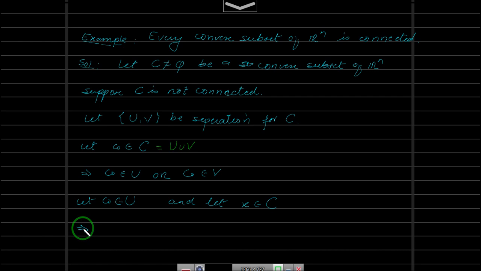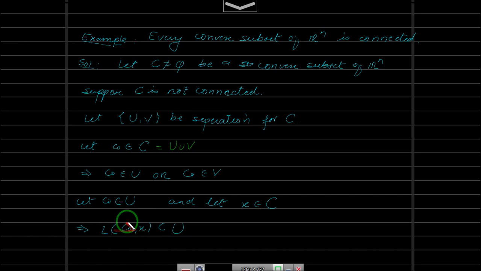Now what we have proved earlier is that if you have a connected subset of a space, then it will be either in the separation U or V, if the whole space is disconnected. So if c naught is in U, you take any arbitrary point x from C, this implies the line segment of c naught and x will be contained inside U. Why?